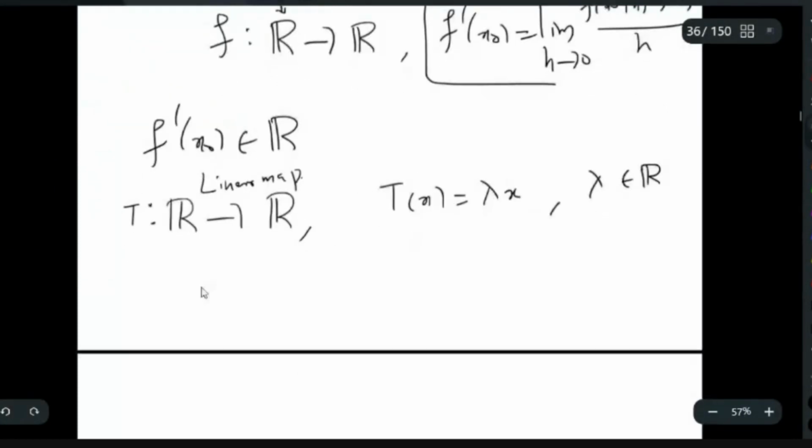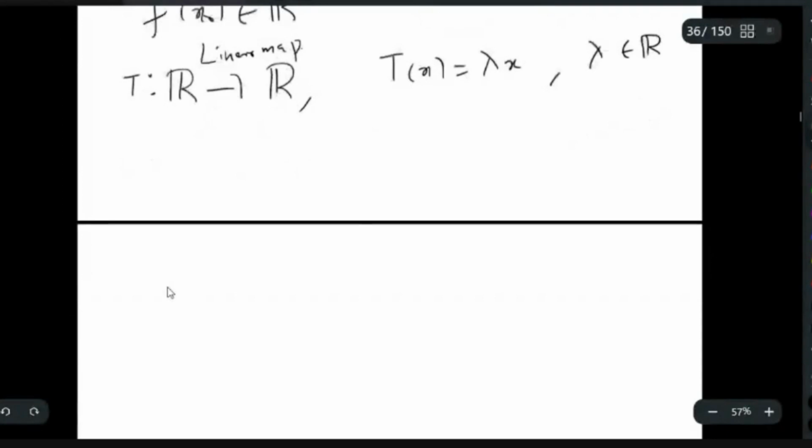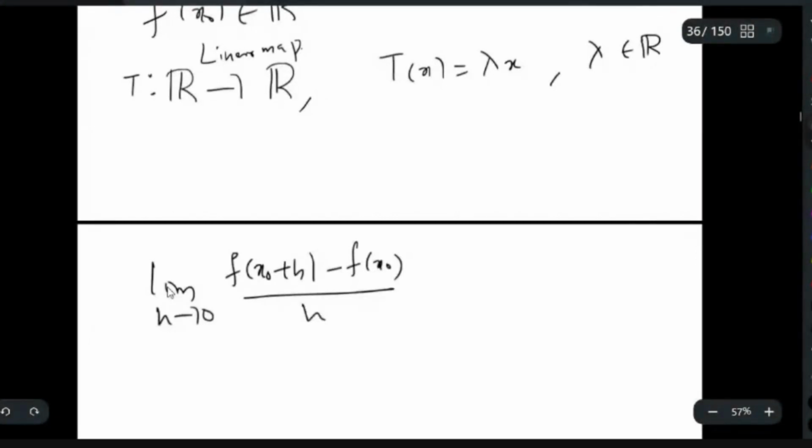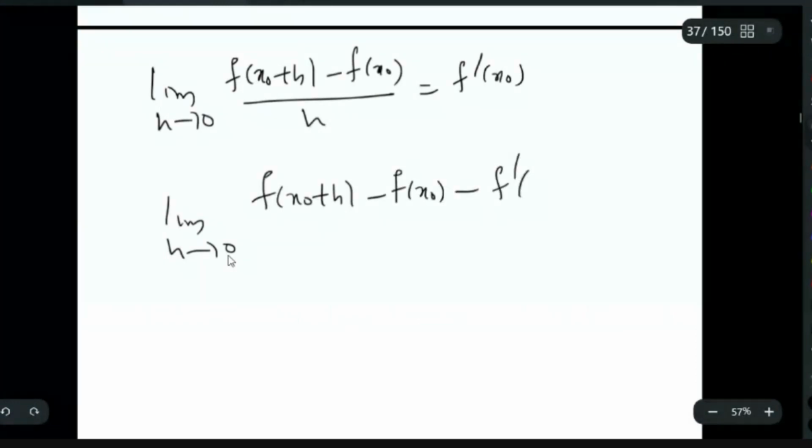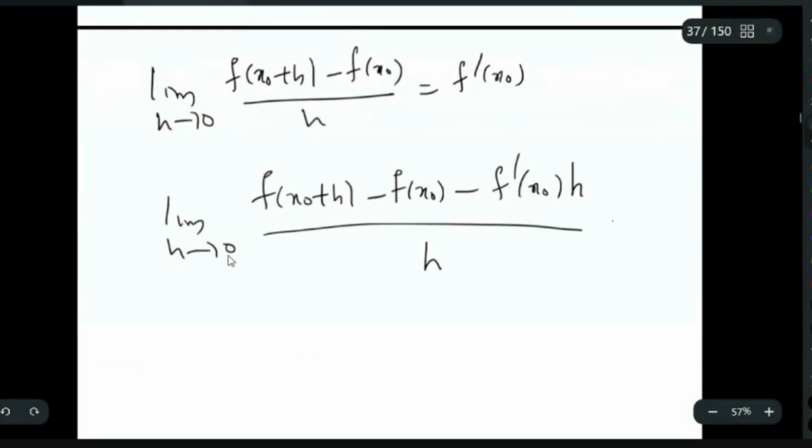Let us look at this. Limit h tending to 0 of f of x0 plus h minus f of x0 by h is equal to f dash of x0. So this equation is the same as writing this one, right? Limit h tending to 0 of f of x0 plus h minus f of x0 minus f dash of x0 times h, divided by h, equal to 0. So these two equations are the same.